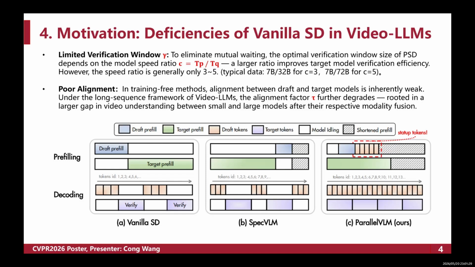To maximize parallel efficiency, the optimal verification window is highly dependent on the model speedup ratio C. A larger window size can significantly boost verification efficiency, while in real video model scenarios, the practical speedup ratio is only between 3 and 5. For example, the ratio is 3 for a 7B draft model paired with a 32B target model, and 5 for a 7B paired with a 72B model.